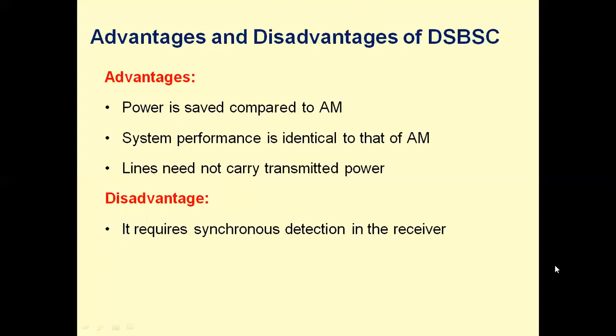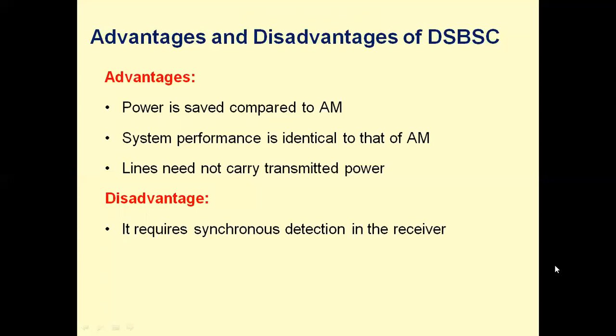It contains only LSB and USB, resulting in the transmission bandwidth same as that of AM, but there is a power saving. The carrier power is saved, so power is saved compared to AM.